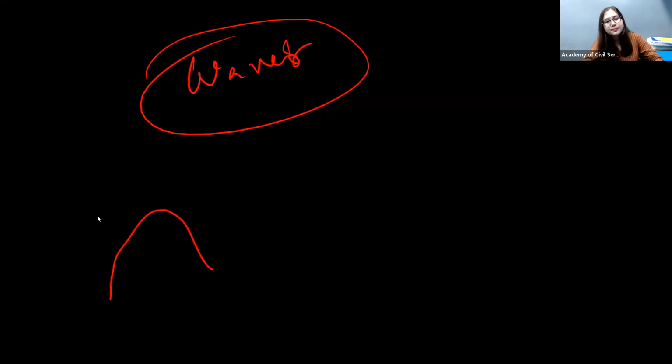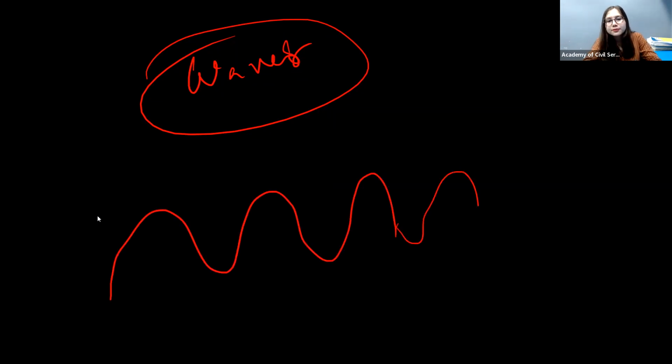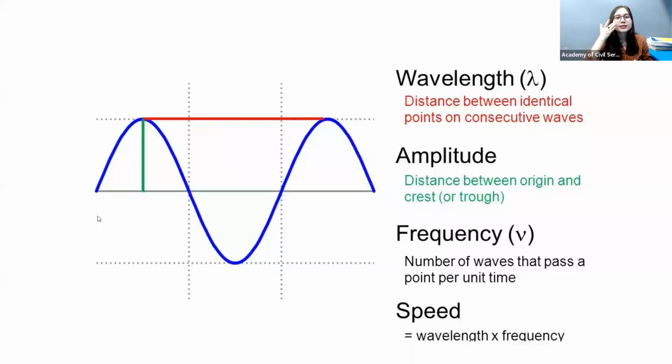A wave, we all know that when someone asks you to draw a wave, this is a wave, isn't it? So there are certain terms which are important from the perspective of waves, and I think you will have these terms in your NCERT book as well. So first term, wavelength. What is wavelength?